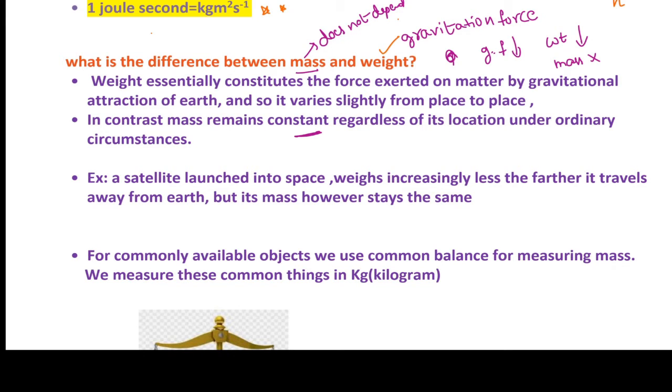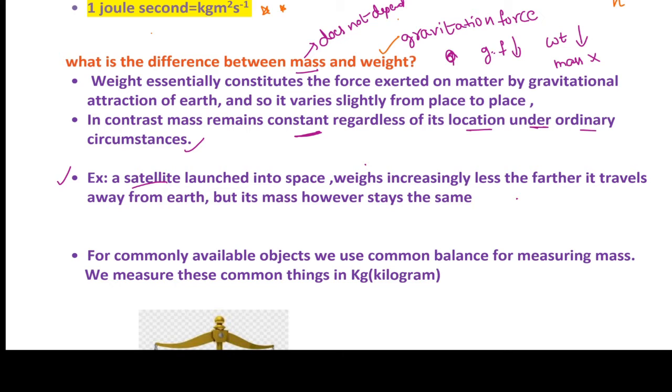Take the example of a satellite launched into space. What happens here? It weighs increasingly less. What is the meaning of this? Weight decreases as it travels further away from the earth.